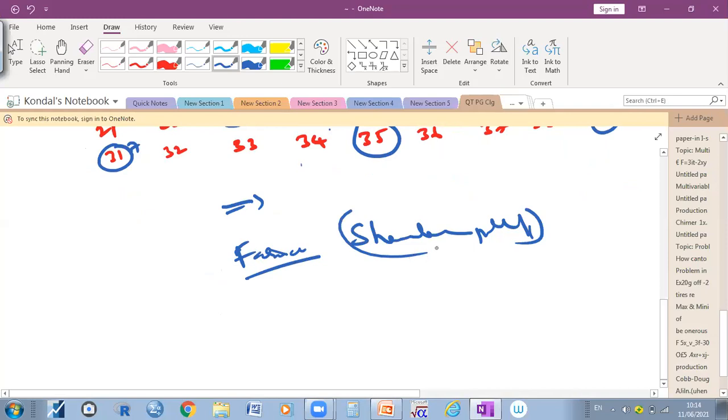For example, Shankarpalli is one mandal, no? So you could not know how many farmers are there. But if you are living in a small village or a big village, then you will come to know who the farmers in your village are. Am I right? Yes, sir.